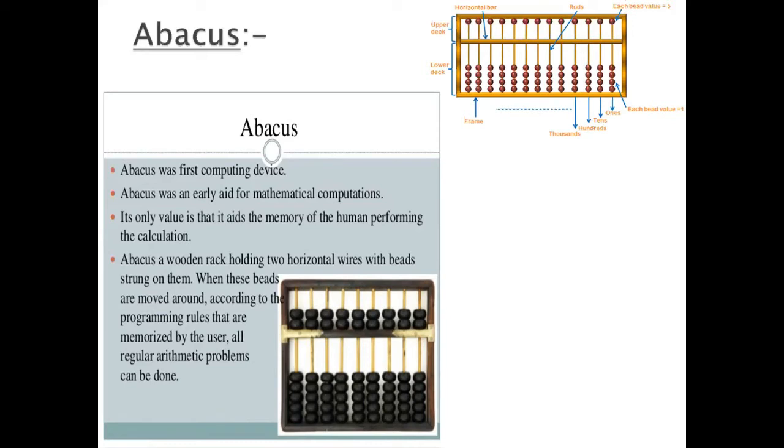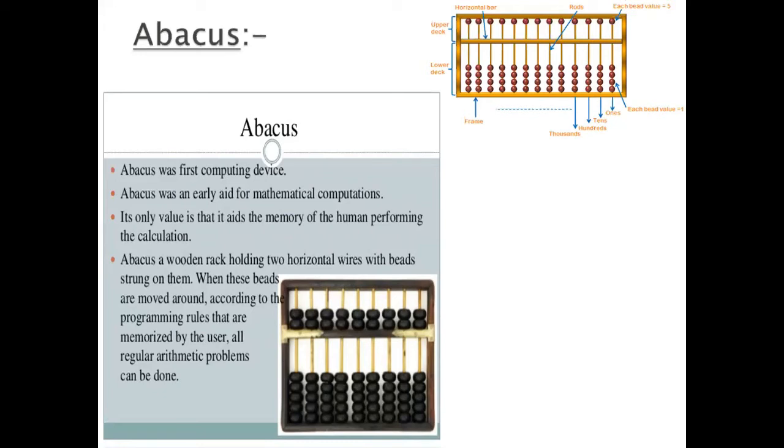The abacus was an early aid for mathematical computation. Its only value is that it adds to the memory of the person performing the calculation. It is the first mechanical calculating device, used for addition, subtraction, and counting.